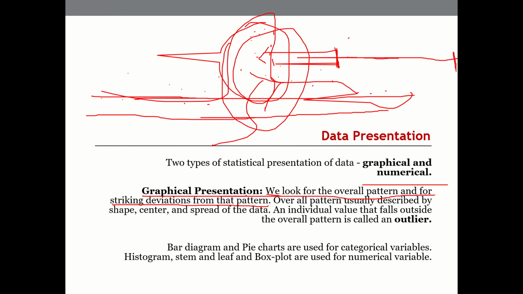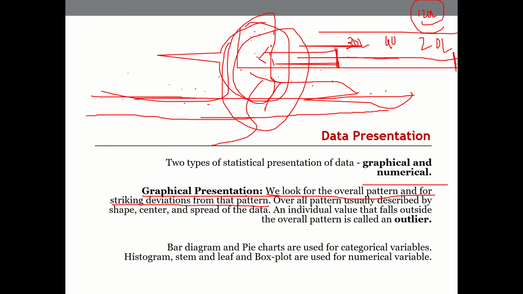On average, let's say the people are saying, I can afford 30 lakhs, I can afford 40 lakhs, and suddenly there's one person who says I can afford 120 lakhs. Whereas the average is 20, somewhere here. So there will be one or two numbers that may go outside the normal range. Those numbers are called outliers.